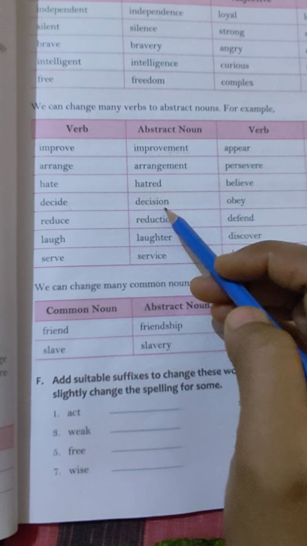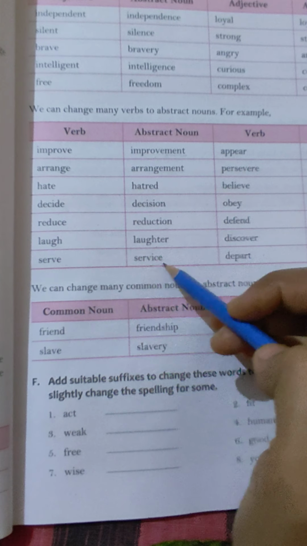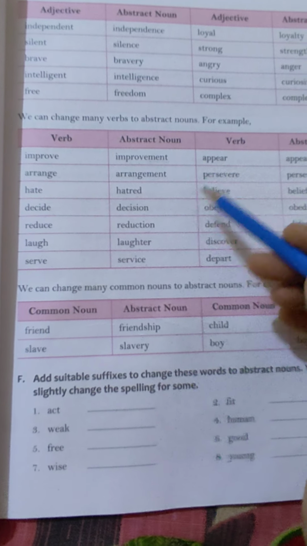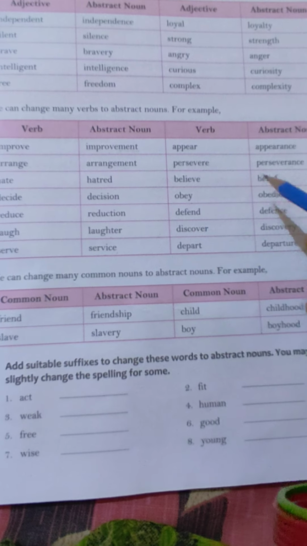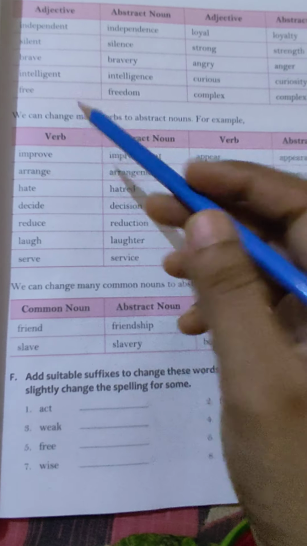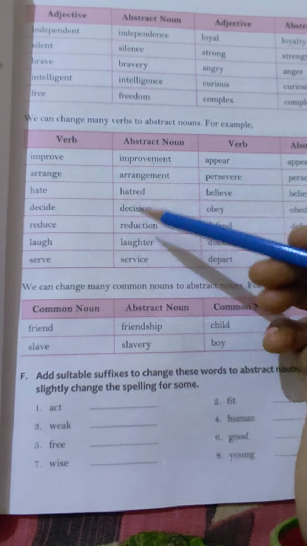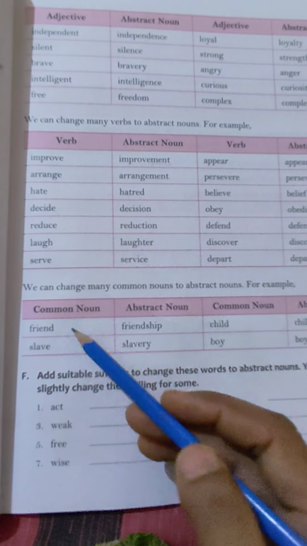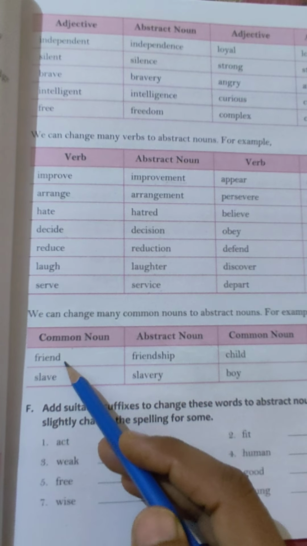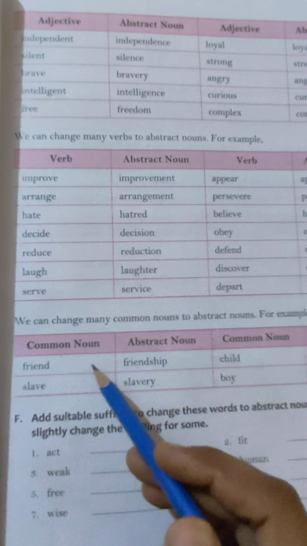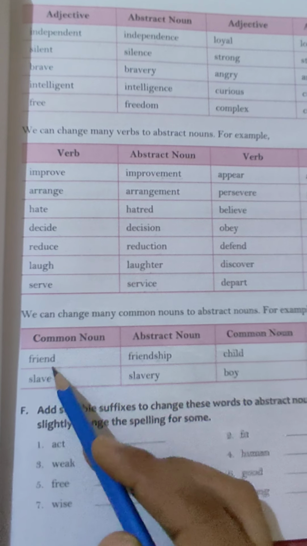Decide, decision. Reduce, reduction. Laugh, laughter. Serve, service. As these are given, verbs and these are the abstract nouns. So you have to learn all these adjectives and abstract nouns, how we have changed the verbs and adjectives into abstract nouns. Okay, here common noun, friend, friendship. What we have done, we have changed this common noun into an abstract noun. How? By adding ship at the end of friend.